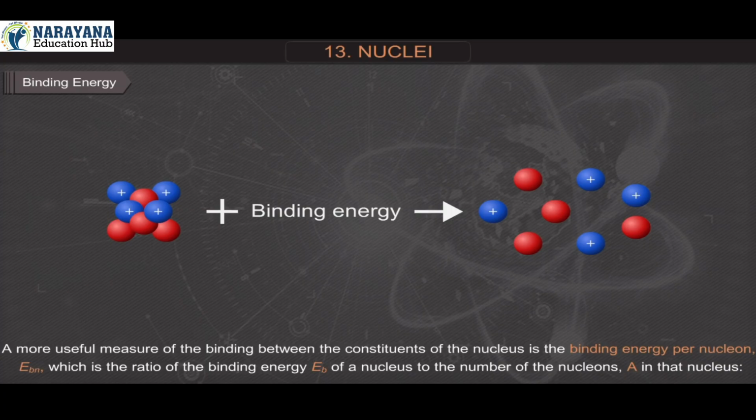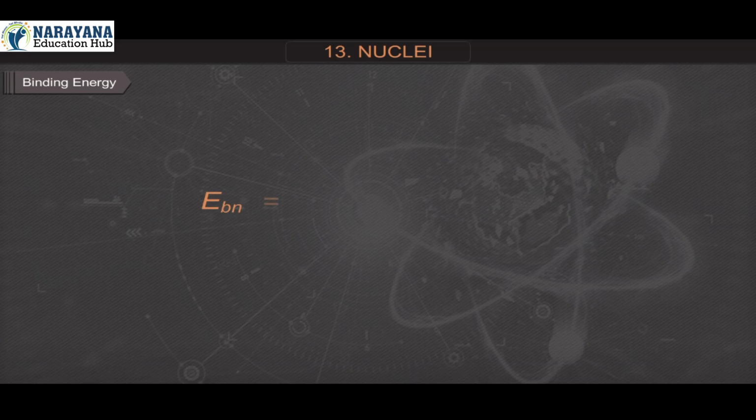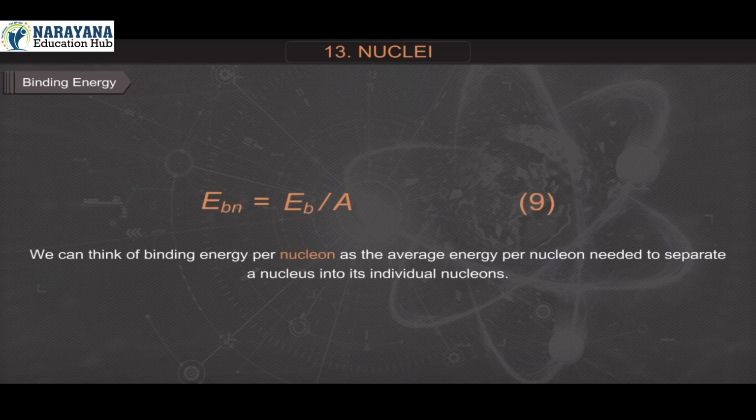A more useful measure of the binding between the constituents of the nucleus is the binding energy per nucleon, EBN, which is the ratio of the binding energy EB of a nucleus to the number of nucleons A in that nucleus. EBN is equal to EB upon A. Equation 9. We can think of binding energy per nucleon as the average energy per nucleon needed to separate a nucleus into its individual nucleons.